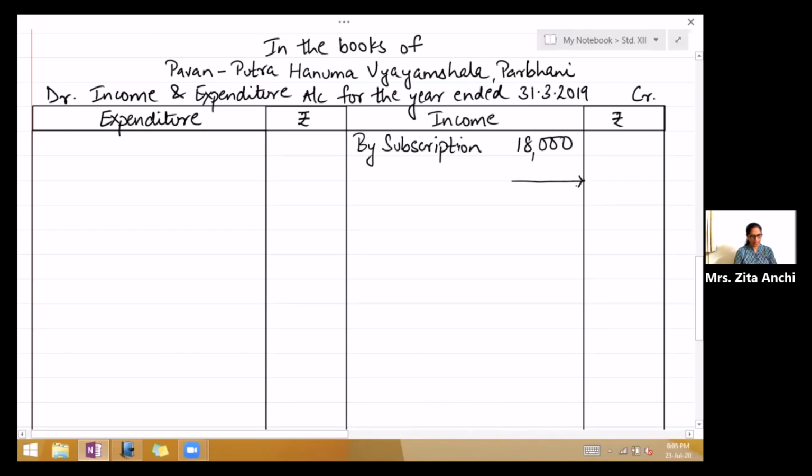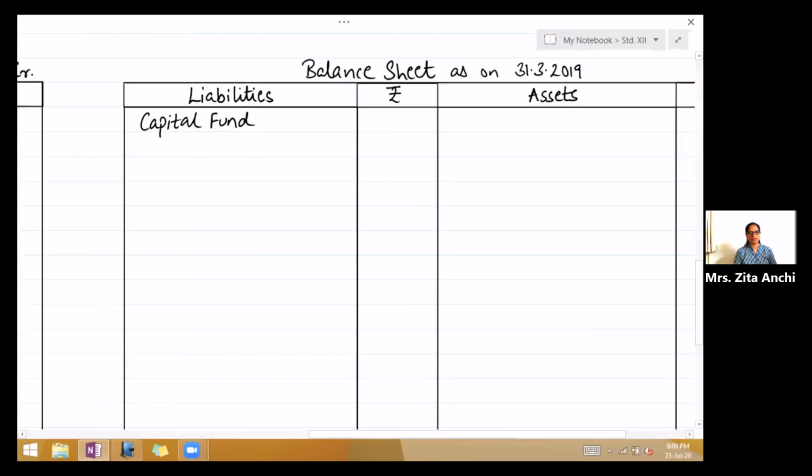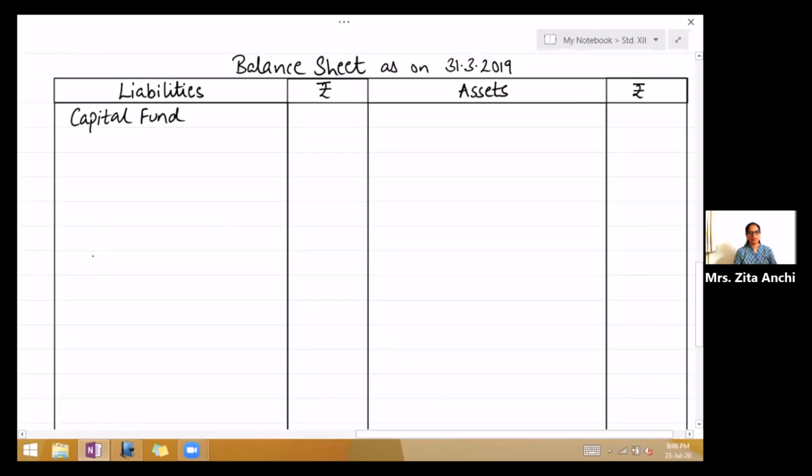And 2019-20 is 410. So this subscription is for the next year. So it is called pre-received. Pre-received income becomes a liability. So come to the balance sheet, leave about 5-6 lines for capital fund. Then write pre-received subscription 410.